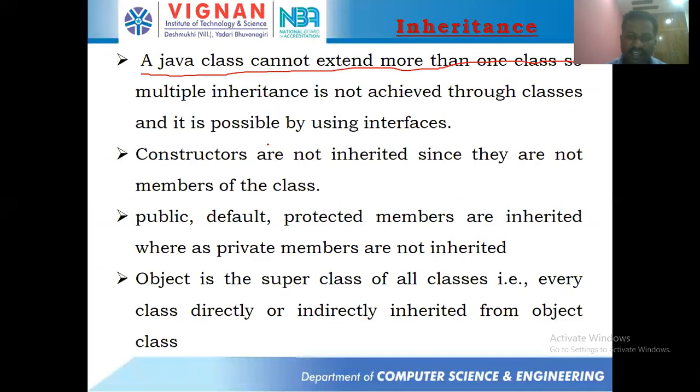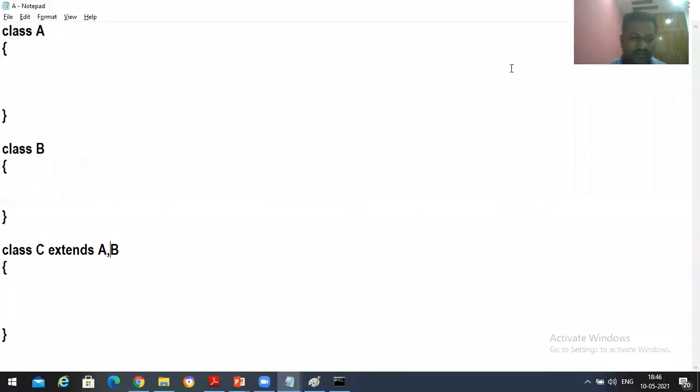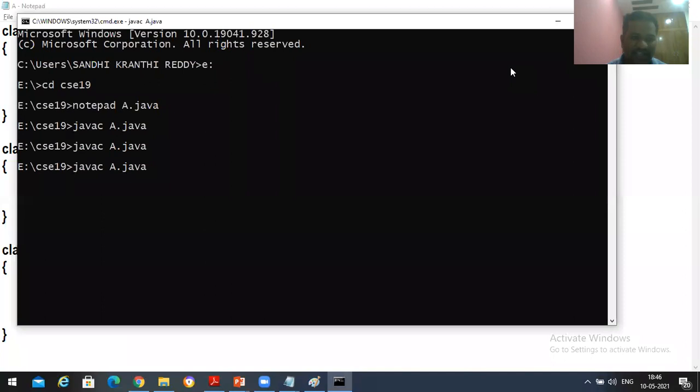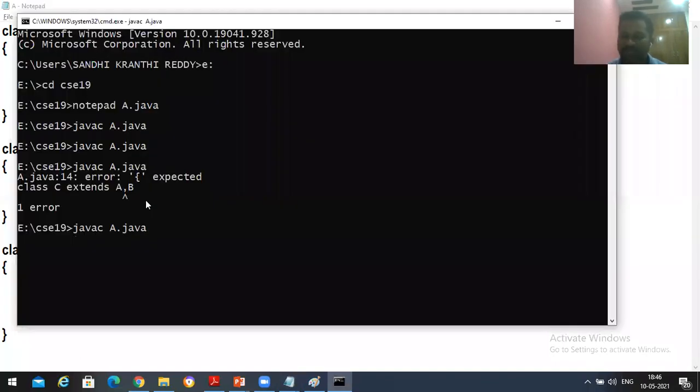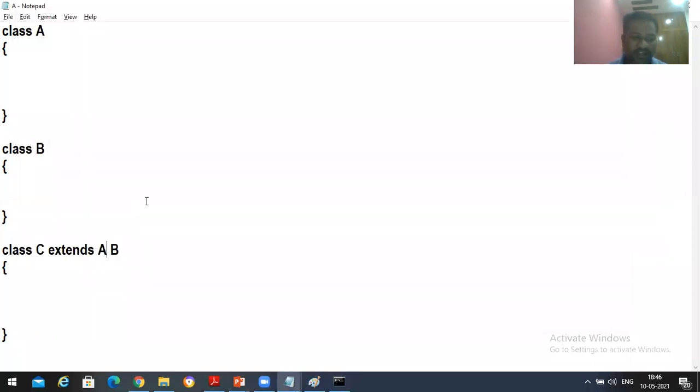A Java class cannot extend more than one class, but I'm trying to extend more than one class over here, A comma B. Just compiling this, it gives an error, expected base, right? So we are not in a position to extend more than one class. If you try to extend more than one class, the Java compiler generates an error. Again, it generates an error over there.